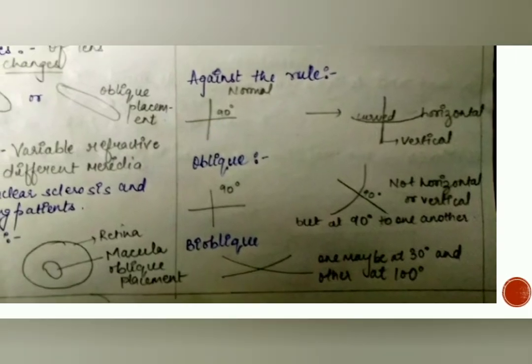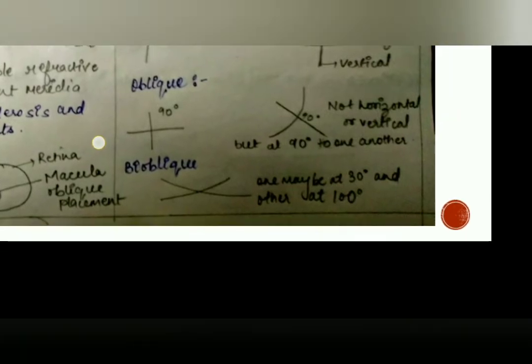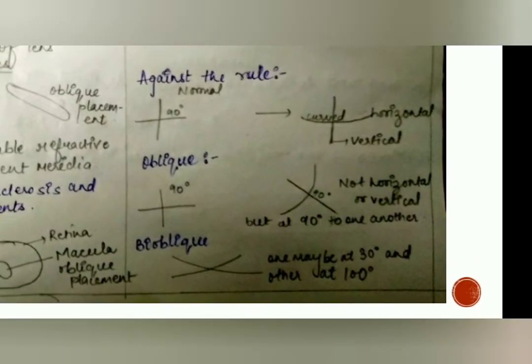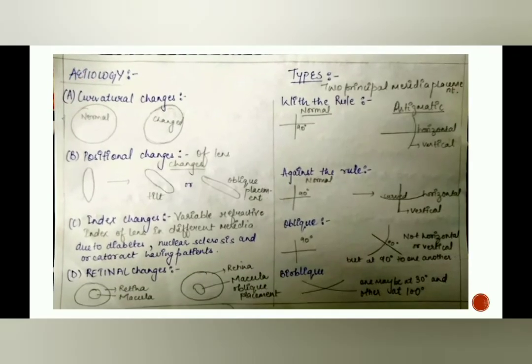Then oblique astigmatism. Oblique astigmatism is when these two are at 90 degree to each other, but they are not horizontal or vertical. It means no horizontal and no vertical, but they are at 90 degree to each other. Then bi-oblique means there is no horizontal and vertical, there is no 90 degree, and they are placed like this. Here you can see in the diagram, maybe 30 degree and 100 degree. Okay, so this is a kind of diagram I have made for you, so that you may understand better.